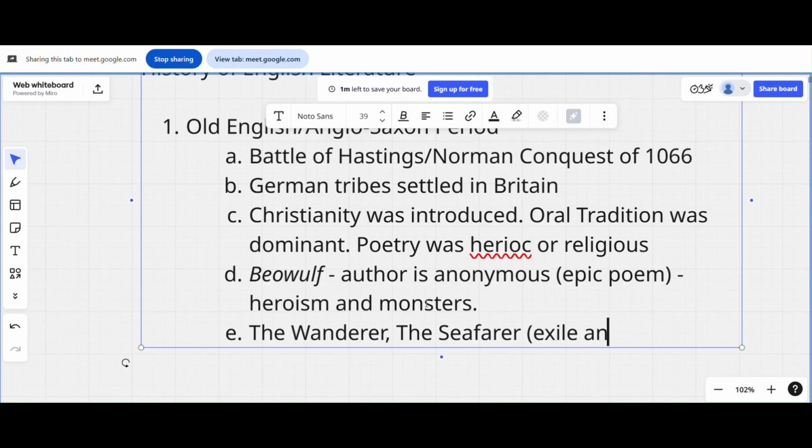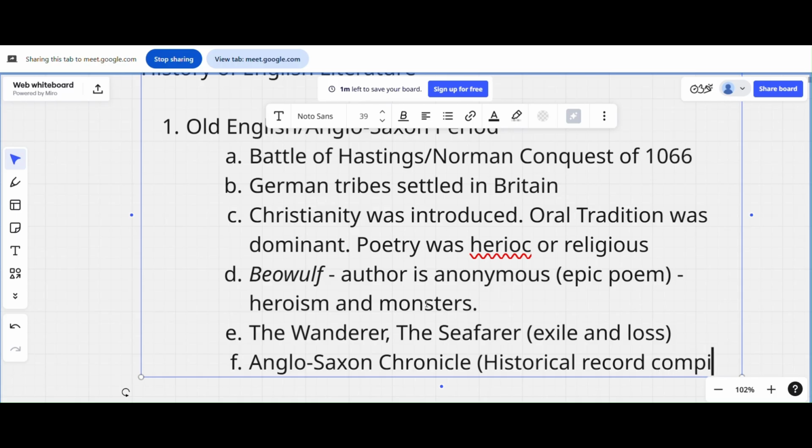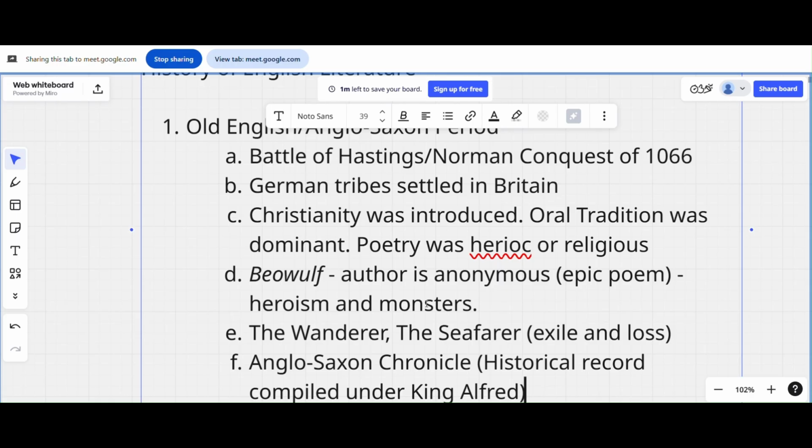Another important work is the Anglo-Saxon Chronicle. It's a historical record compiled under King Alfred. I guess you have watched the series Merlin and all, right?